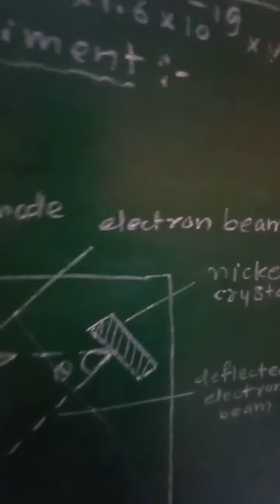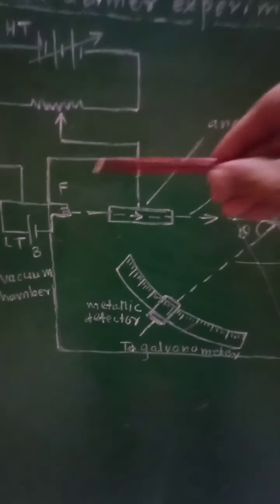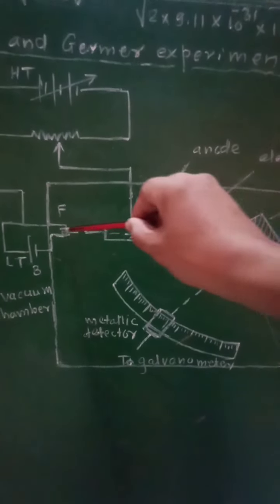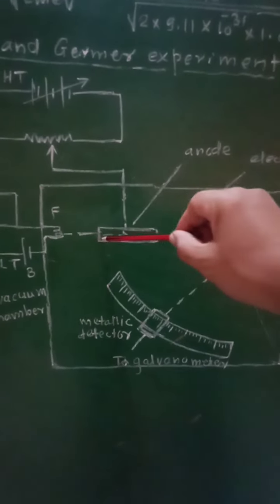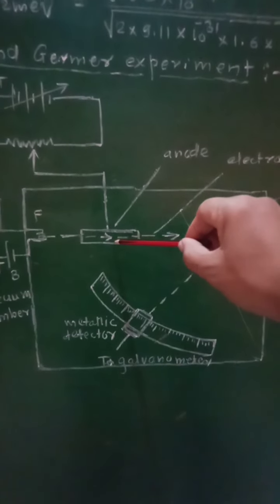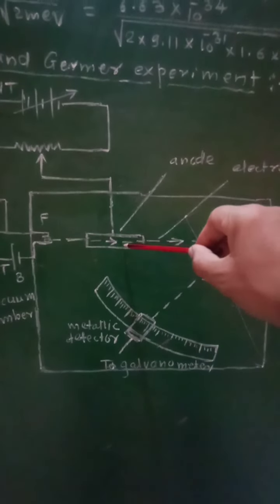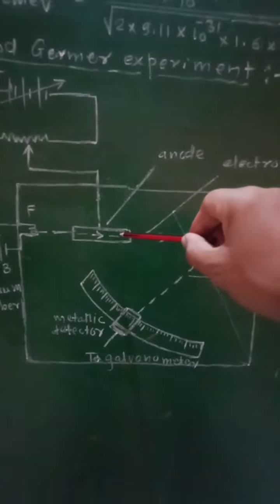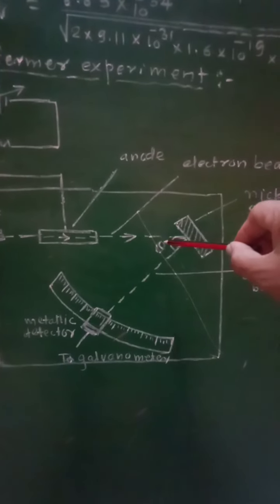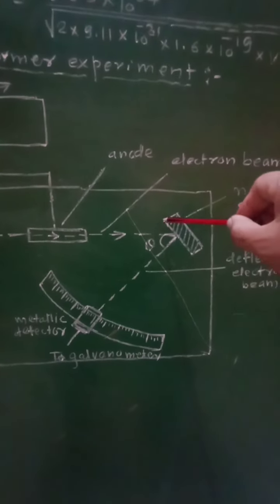So in case of this Davison and Germer experiment, when the electrons are emitted from this filament, that is from electron gun, it will be focused on this anode. Then a beam of electron will be formed. That beam will travel towards this nickel crystal.